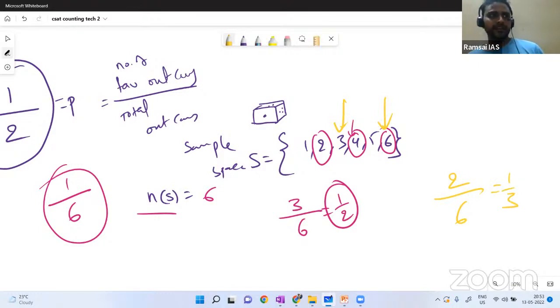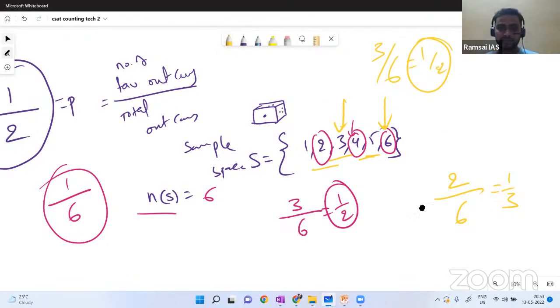Now the question may be like, one dice is thrown. What is the probability of getting a prime number on it? How many prime numbers do we have? 2 is a prime number. Remember, 1 is not a prime number. 3 is a prime number, 5 is a prime number. So it is 3 out of 6, 1 by 2 is the probability. So this is probability. Just have an idea.